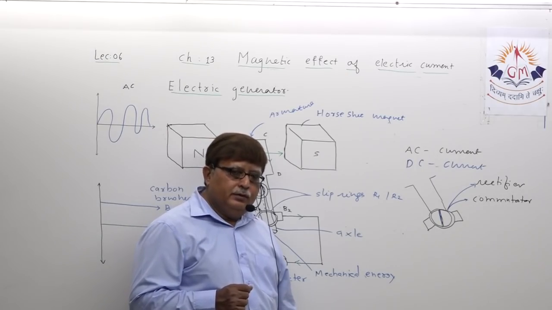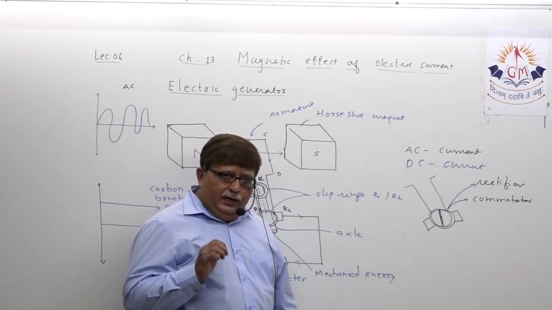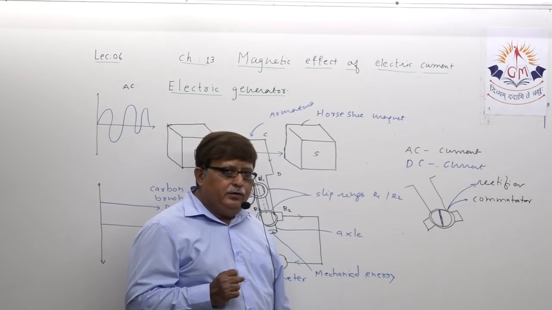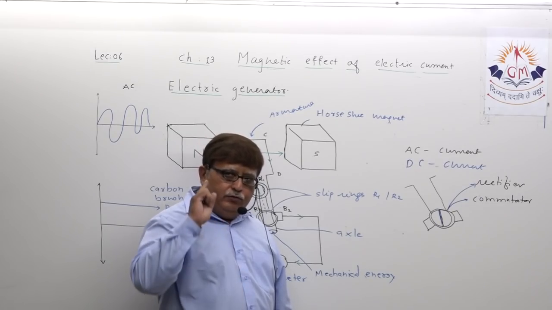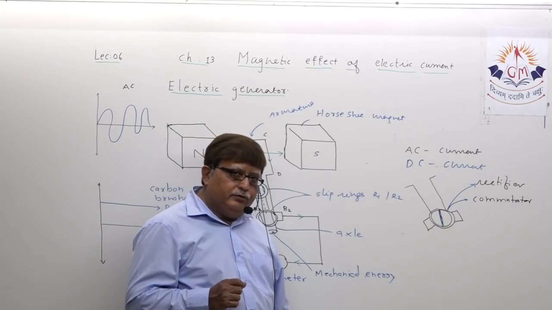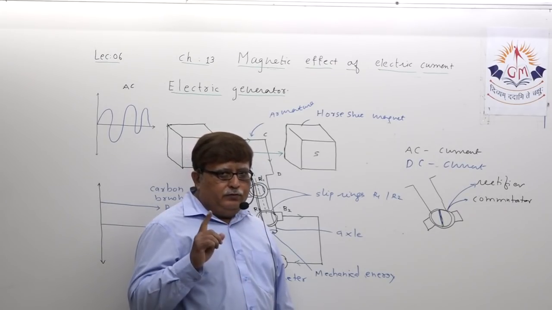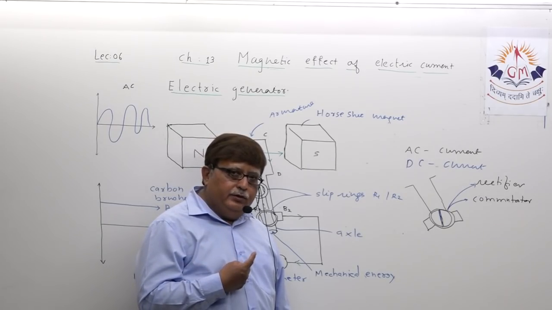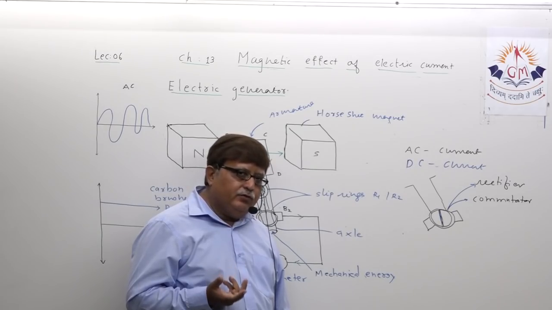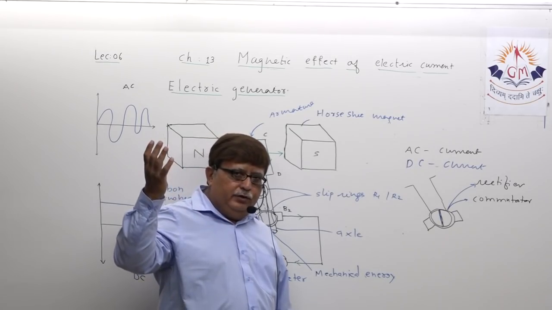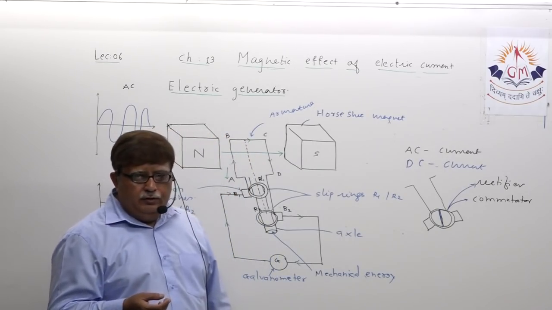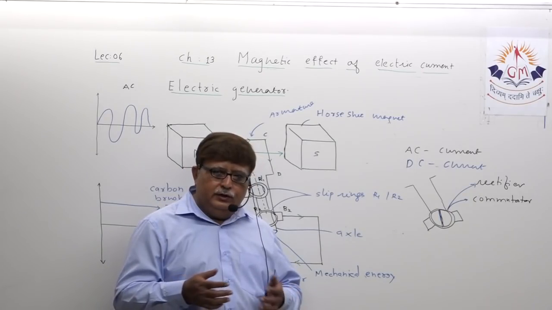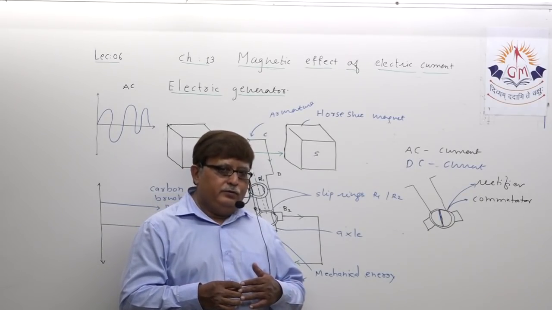But dear student, after you produce DC current, it is very difficult to transfer it, that is, to transport it to a long distance. Its transportation cost is much higher compared to AC current. That's why when we receive current from the external circuit in our home, that is only AC current, that's not DC.